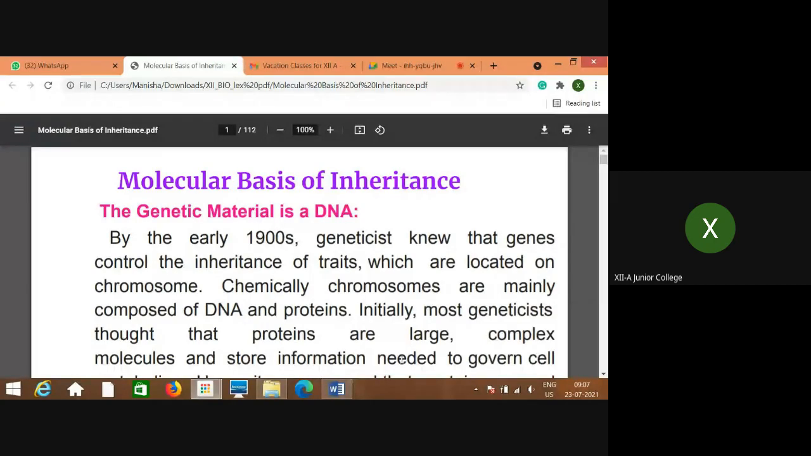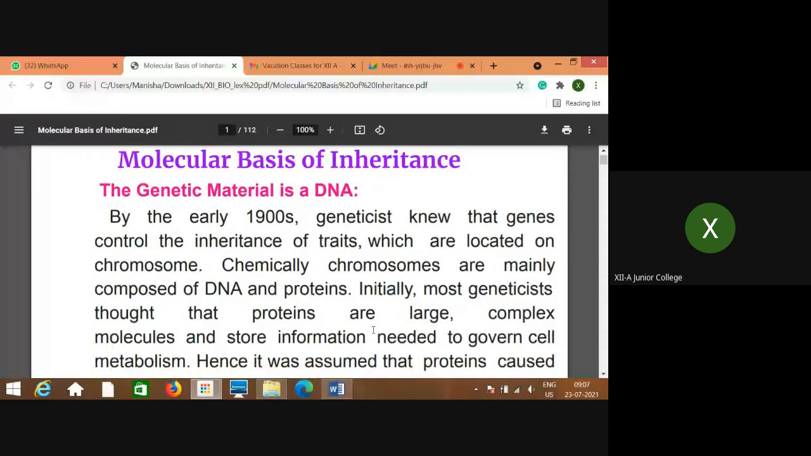Yes, yes. So we are going to start this new chapter, that is the fourth one, molecular basis of inheritance. Keep your textbook and notebook ready. Now we will begin with this. Inheritance we have learned in the last chapter.